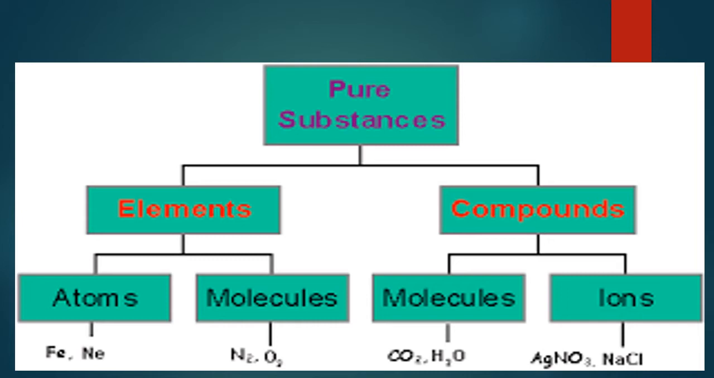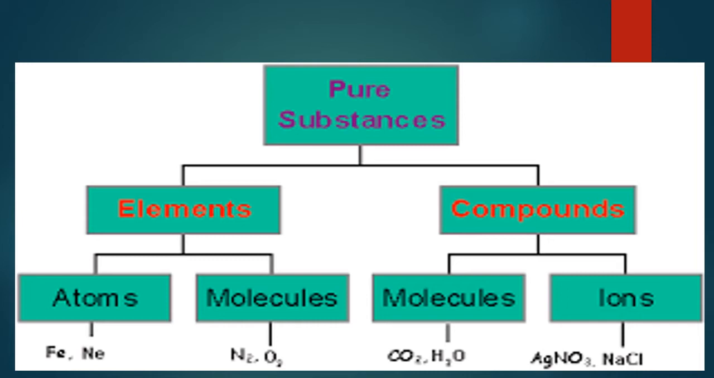For example, iron is an element. The element iron contains a number of iron atoms. The element sodium contains a number of sodium atoms. The element neon contains a number of neon atoms. Come to the molecules of element.